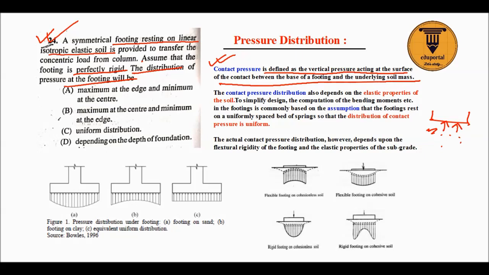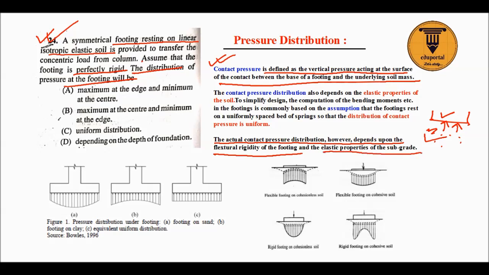Okay, this is the pressure, and it depends on the type of footing and the elastic properties of soil. The actual contact pressure distribution, however, depends upon flexural rigidity, that is flexible footing or rigid footing, and elastic properties of the subgrade, that is cohesionless soil or cohesive soil.